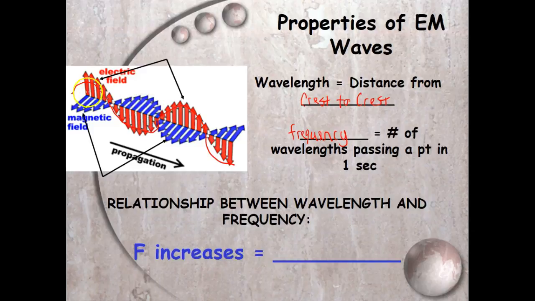So at this point, there's 1 hertz, because there's only one wavelength in 1 second. So the relationship between wavelength and frequency is that if f increases, wavelength decreases.